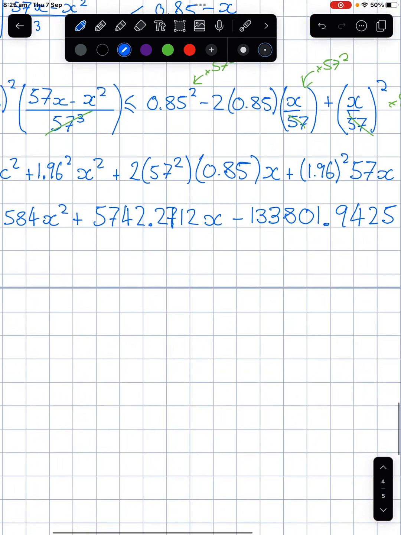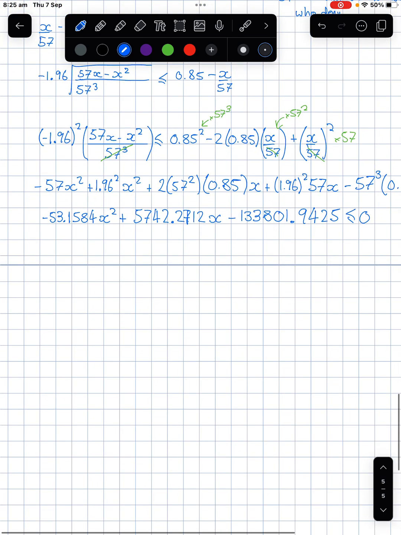So you've got a few options here. You either graphics calculator it and you put it in the equation mode, or you graph it. If I graph it, I think I've actually got this value already set here. Why is that not graphing negatives? No, I've not quite done that right. 53.1584.